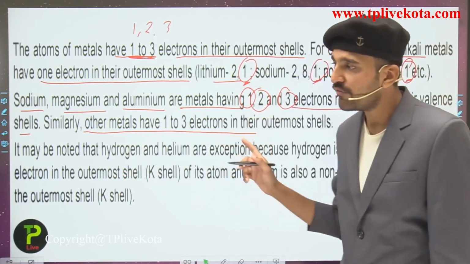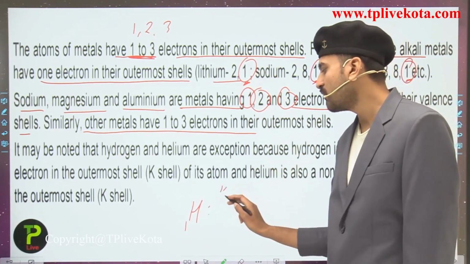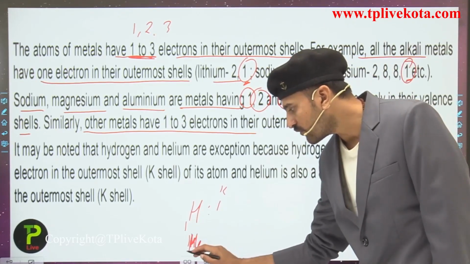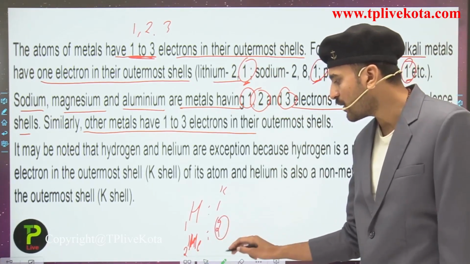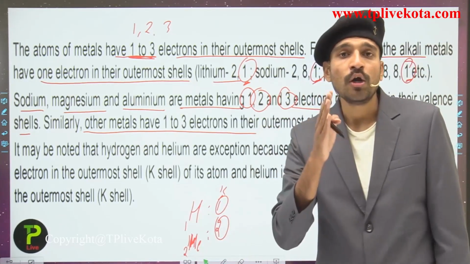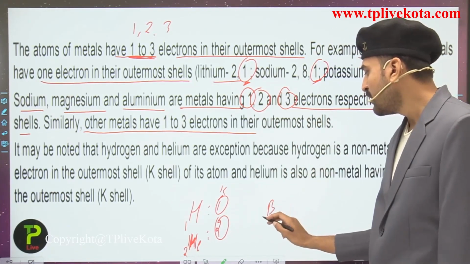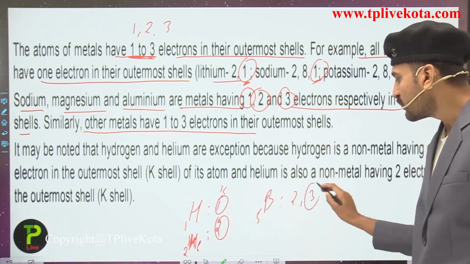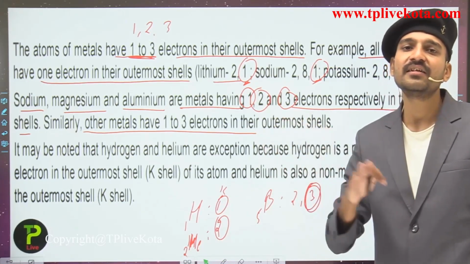This is also very important. If we talk about hydrogen, having the atomic number 1, it has the electronic configuration of 1. Talking about helium, its electronic configuration is 2. So it has 2 electrons, while hydrogen has 1 electron in its outermost shell. But these are non-metals. They are not considered metals. So these are the exceptions. Talking about boron, its atomic number is 5, so its electronic configuration is 2, 3. So it also has 3 electrons in the outermost shell. But still boron is not considered a metal. It is considered a metalloid.